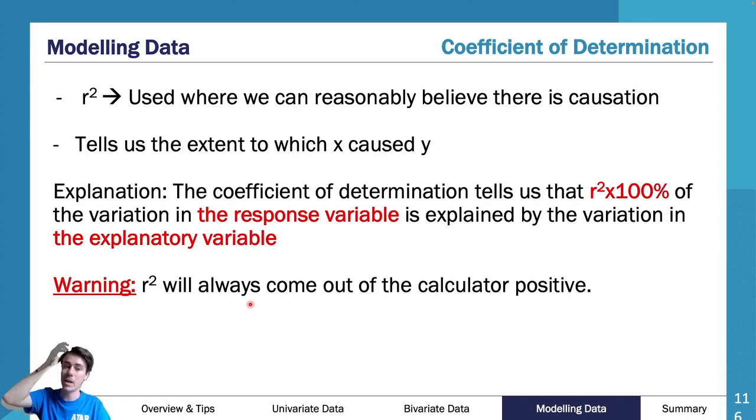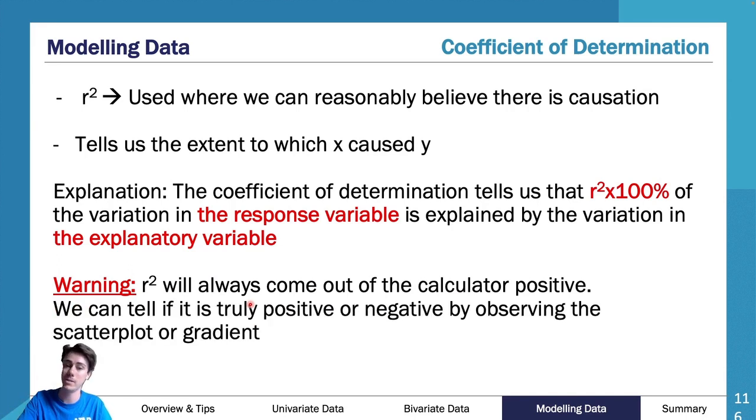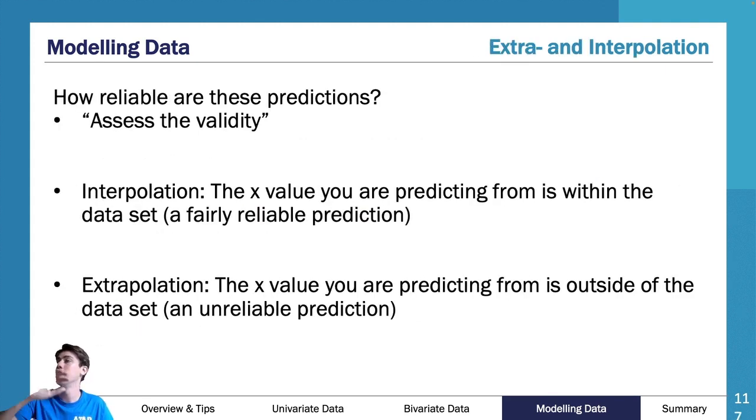R squared will always come out of the calculator positive. We can tell if it is truly positive or negative by observing the scatter plot or gradient. So how do we then interpret the reliability of these pieces of information we've looked at? We make a line of best fit and we interpret it all. But then what we do is we want to use that line of best fit to say, all right, what's going to happen next year?